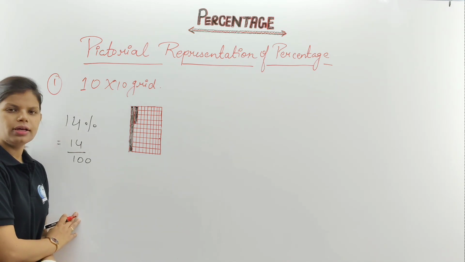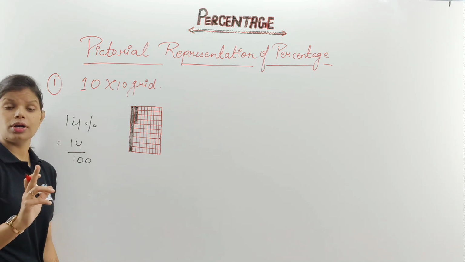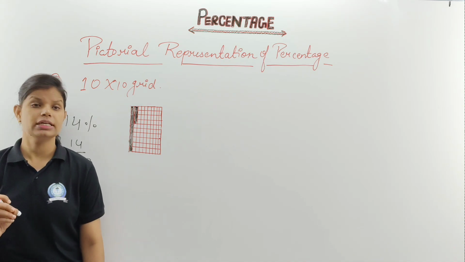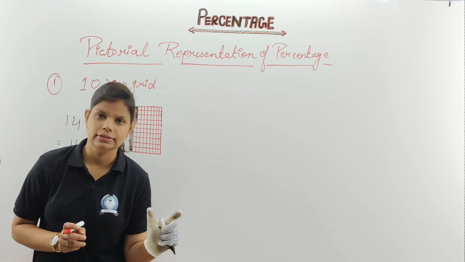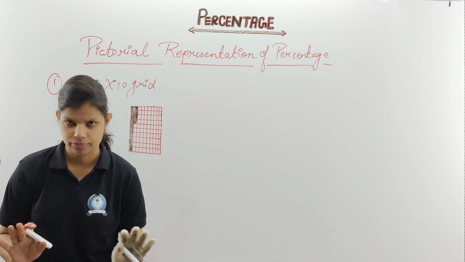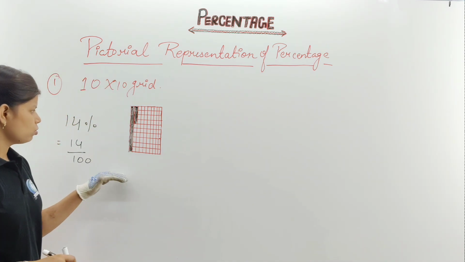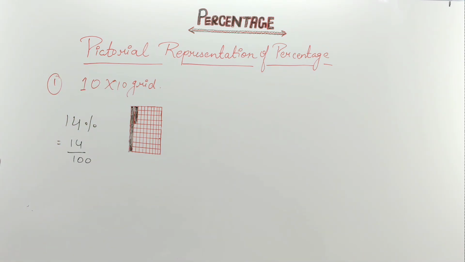This will be your pictorial representation of any figure, and make sure it is mostly represented by a grid of 100, because percentage stands for 100. Clear, no? Hope the things are clear to you. So if you want, you can make it or note it down. The questions are given in your book as well.